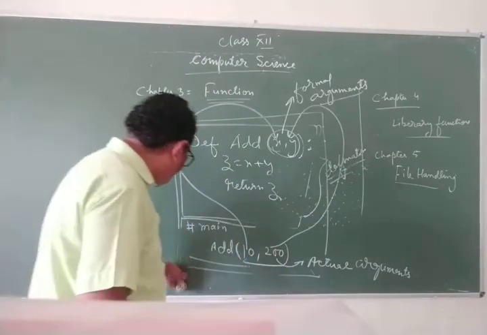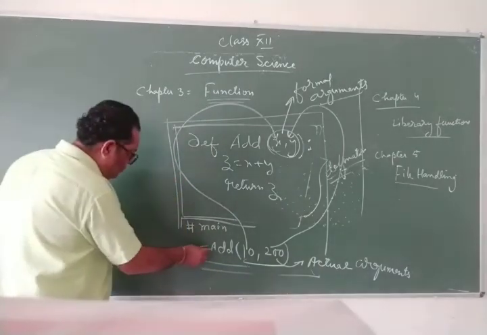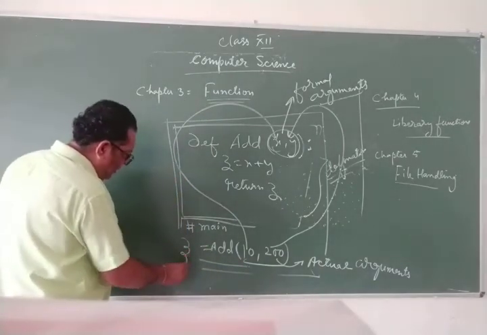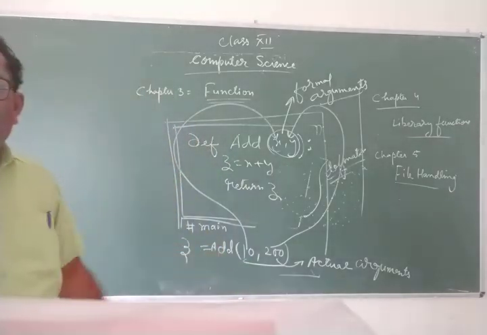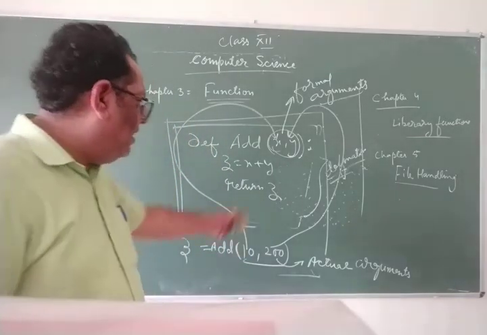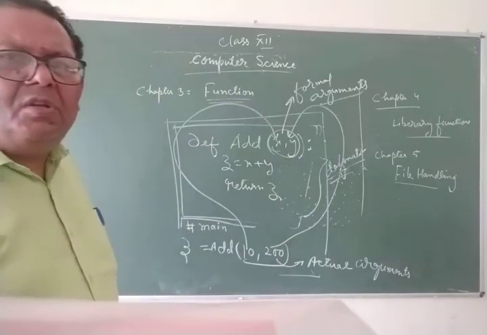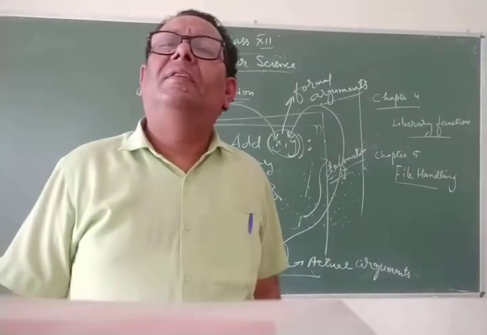So I'll write a statement here to store the value. So what is it? Z. So what have I written here? Z equals add(10, 200). So the return value is stored in Z. So now what can you do? You can print the return value.